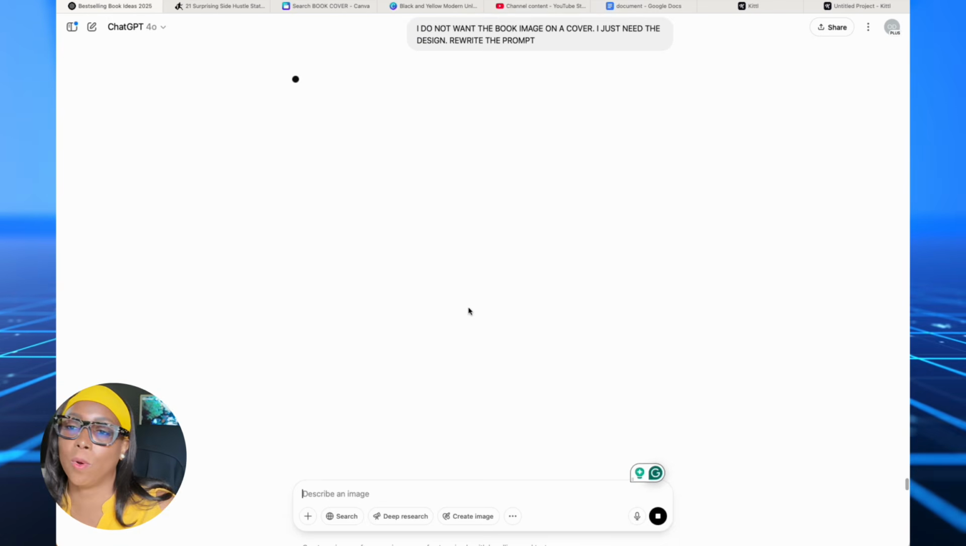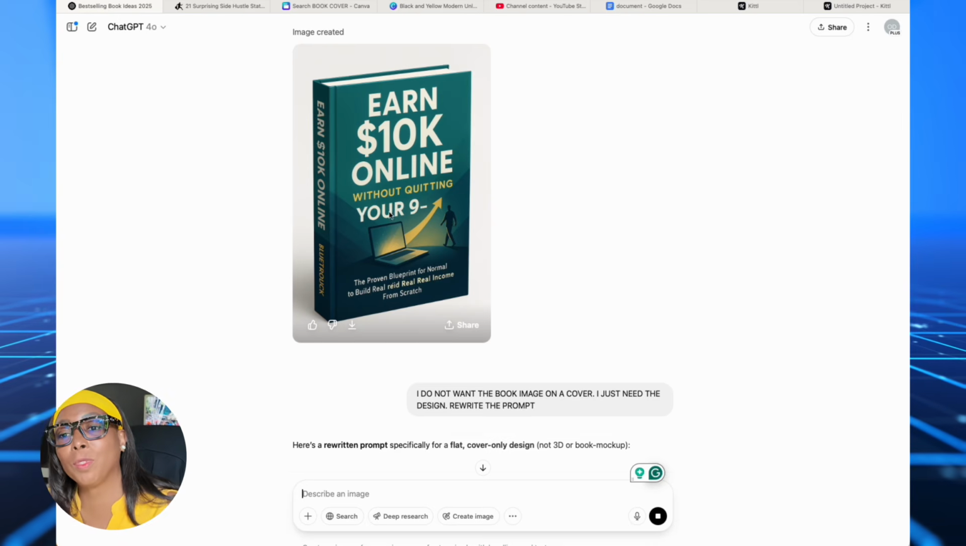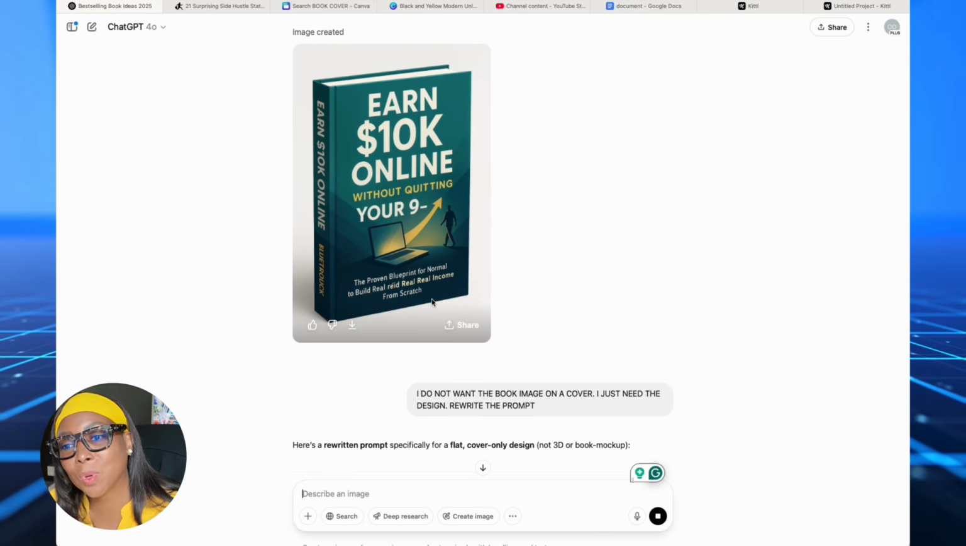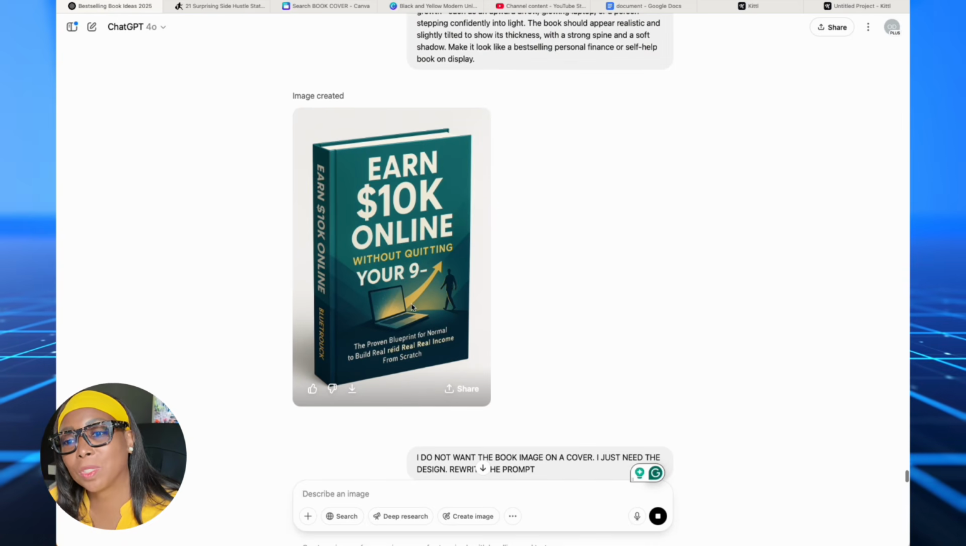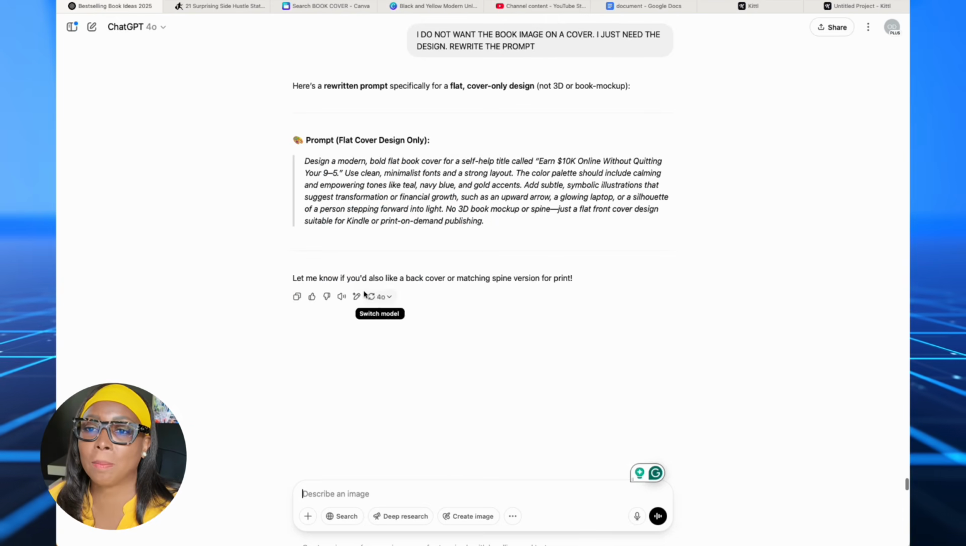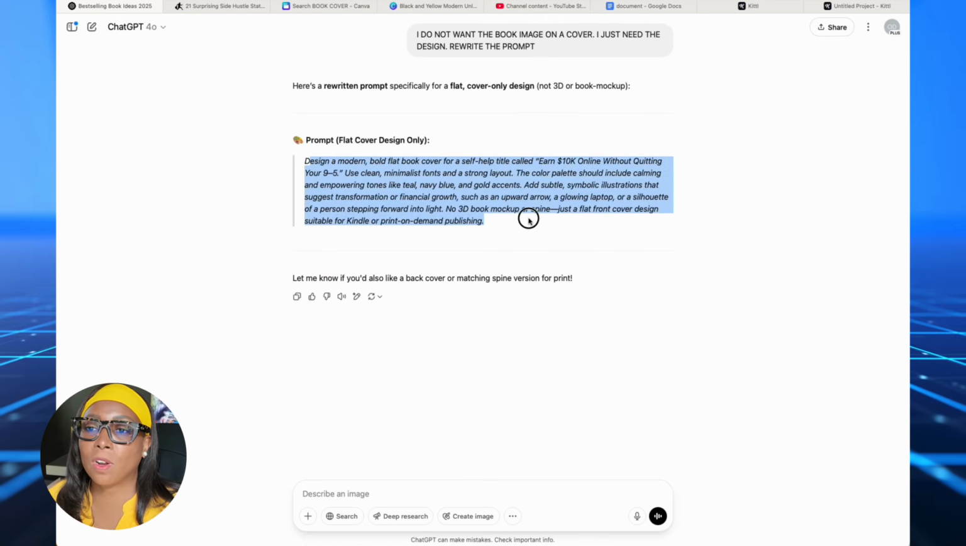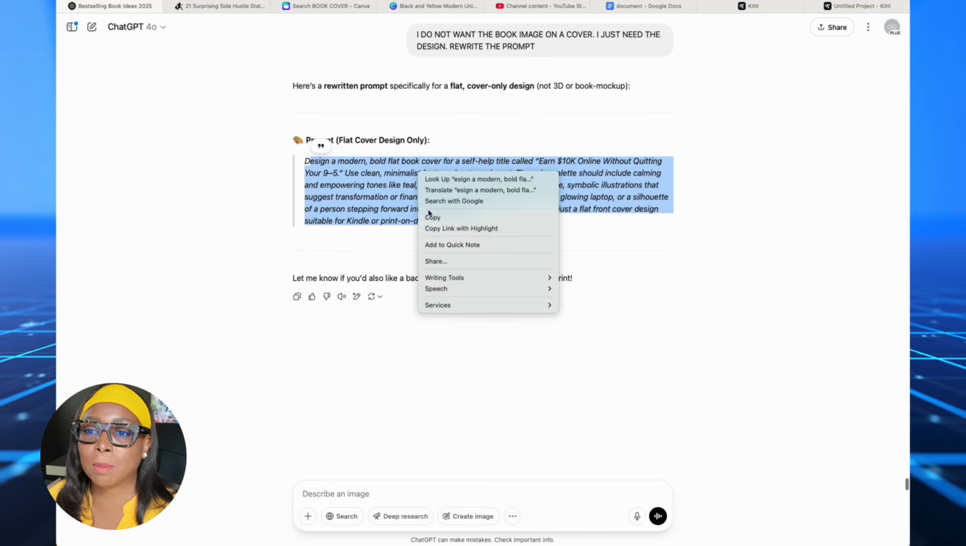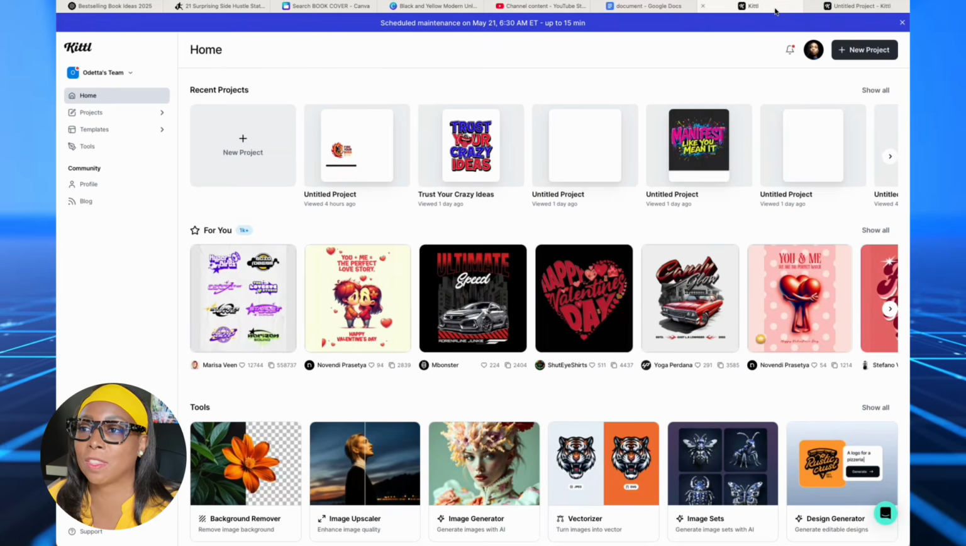And I'm gonna hit go. ChatGPT did a pretty good job too. Look at this, guys. Isn't this cool? I think this is pretty cool. Pretty cool, actually. But let's get the new prompt. Let's go over. The word is a flat book cover. That's the difference in the prompt.